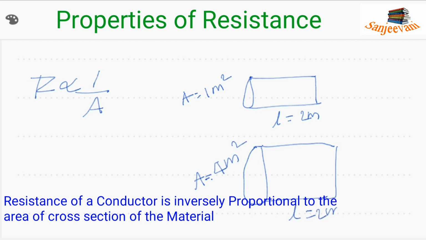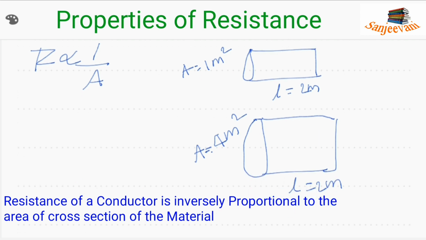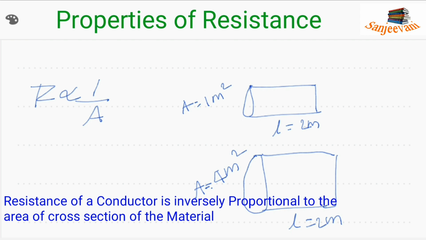Let me explain. When the length is 2 meters and area is 1 square meter, suppose it offers a resistance of, you can imagine, 10 ohms. But when the area of cross section is increased from 1 square meter to 4 square meters, then its resistance decreases. It can offer a resistance less than 10. Let's imagine it is 5 ohms. Have you got my point?